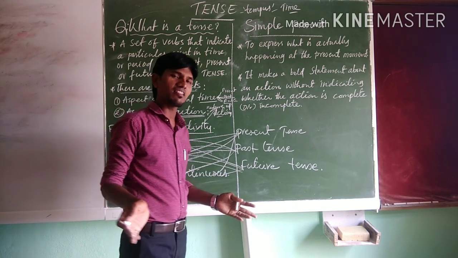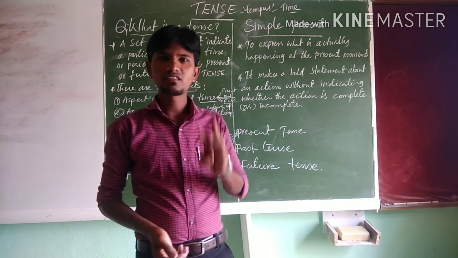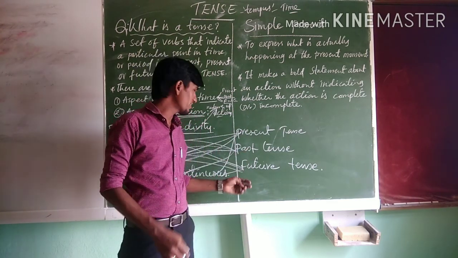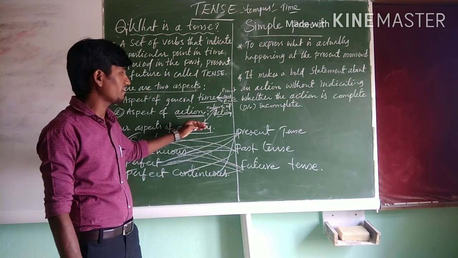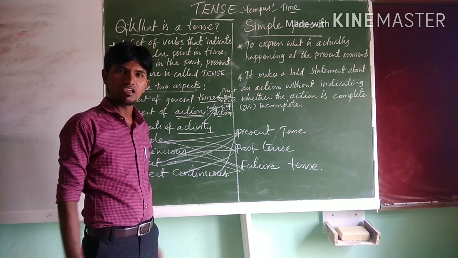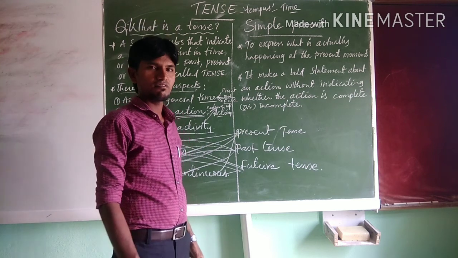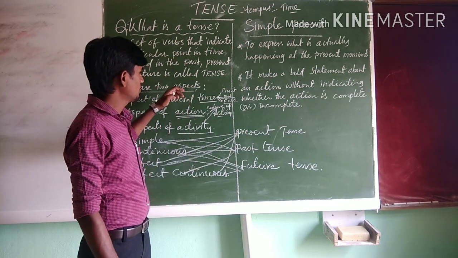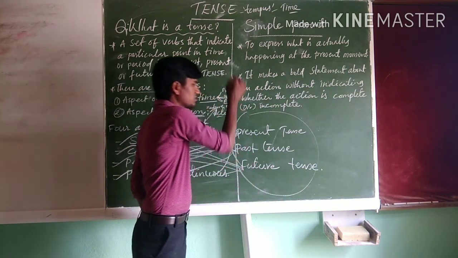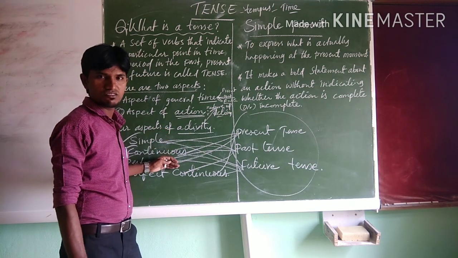Most of the children say that we have 12 tenses. Children, we have only 3 tenses, not 12. So these three main tenses have four aspects of action, or nature of action, that we perform in time, either now or in the past or in the future. So, my dear children, let us right now learn in detail about these three tenses and their four aspects.